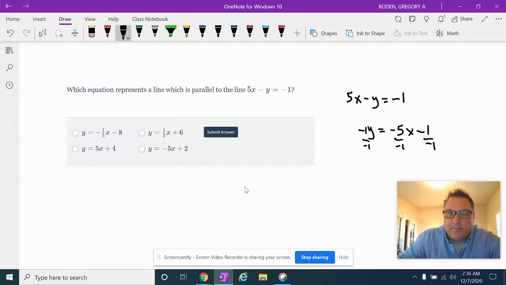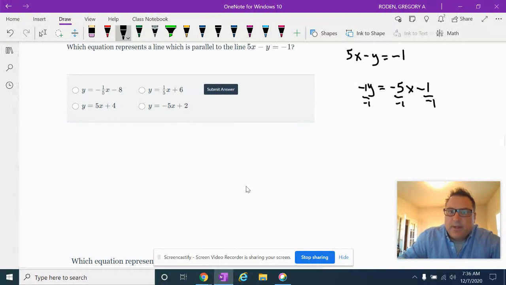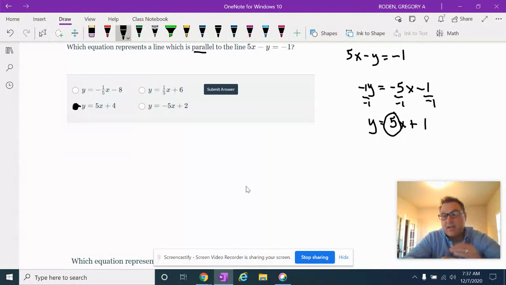So I get y equals 5x plus 1. Now remember, we only want parallel, so we only need this 5. We want an equation with a slope of positive 5, and it's this one right here. Is that the answer you got? If so, you're probably ready for this test. All right, let's keep moving on.